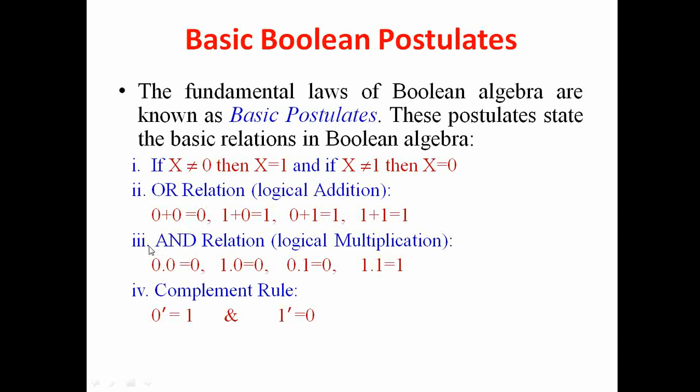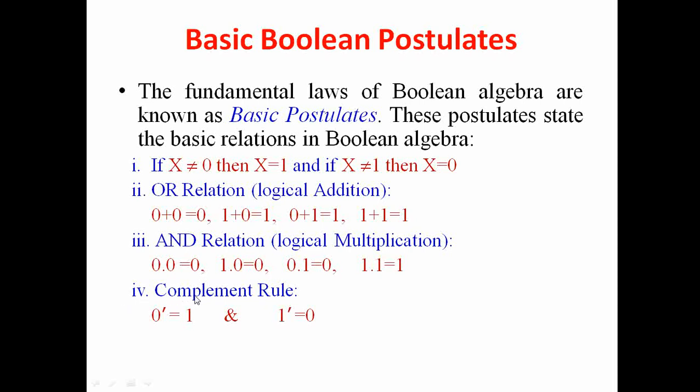Then we have the third law, which says AND relation, that is logical multiplication. So 0 dot 0 is 0, 1 dot 0 is 0, 0 dot 1 is 0, and 1 dot 1 is 1. So the conclusion is, if both the inputs are high, then only we get a high output, and if any one or both the inputs are 0, that is low signal, then we get a low signal in the output.